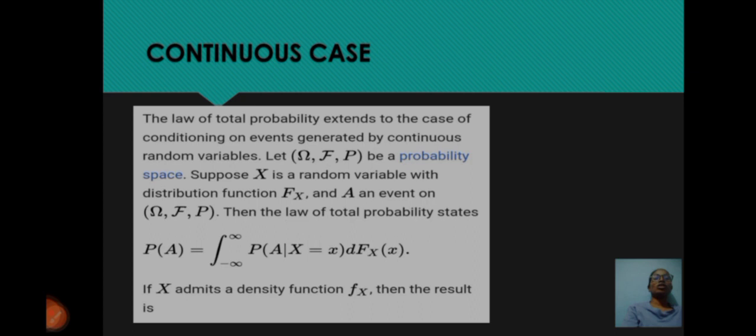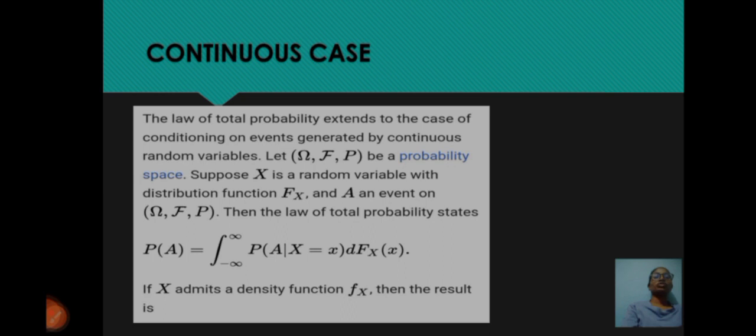Continuous case. The law of total probability extends to the case of conditioning events generated by continuous random variables. Let (Ω, F, P) be a probability space. Suppose X is a random variable with a distribution function F_X and A is an event of F, then the law of total probability states